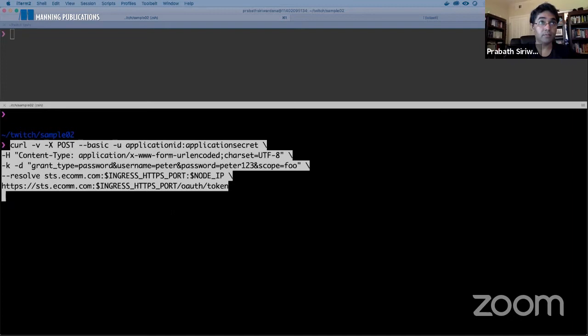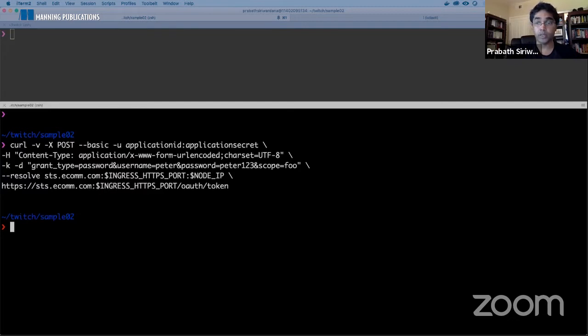Here you can see I'm sending a curl request to the STS, but here this request goes through the ingress gateway, not directly hitting the service through the Kubernetes ingress, right? Once again, I need to do some update to the STS deployment and the order processing deployment.